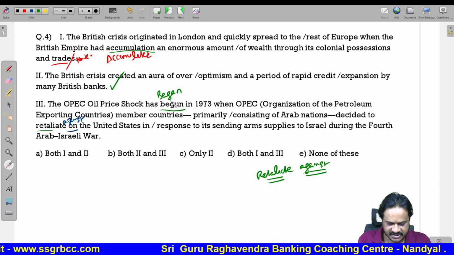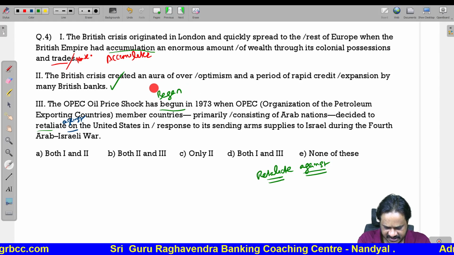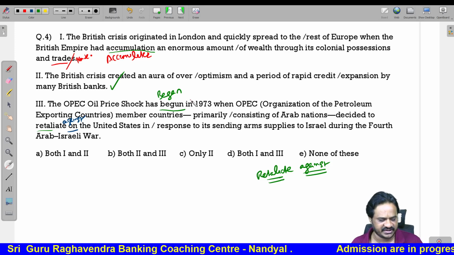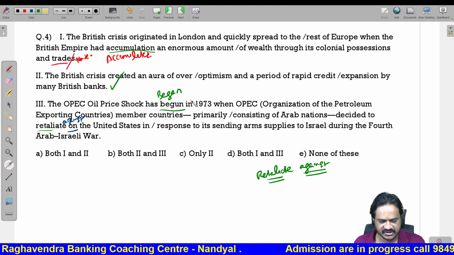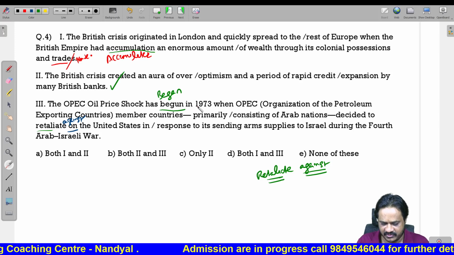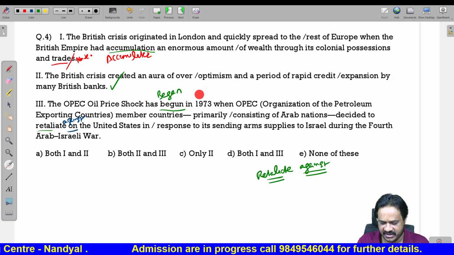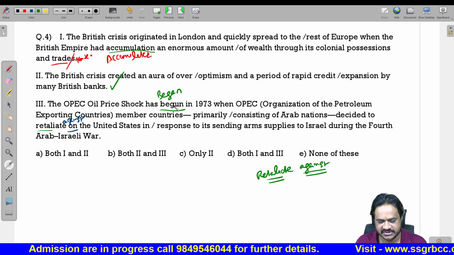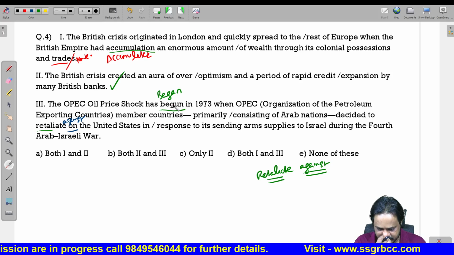That means here this is the action that is occurring in the past, and here one time is mentioned. It is 1973. So, the sentence should be in simple past. Whenever you are talking about any one past activity and also time is mentioned, the sentence should be in the simple past. So, you should not use begun, you should use began.